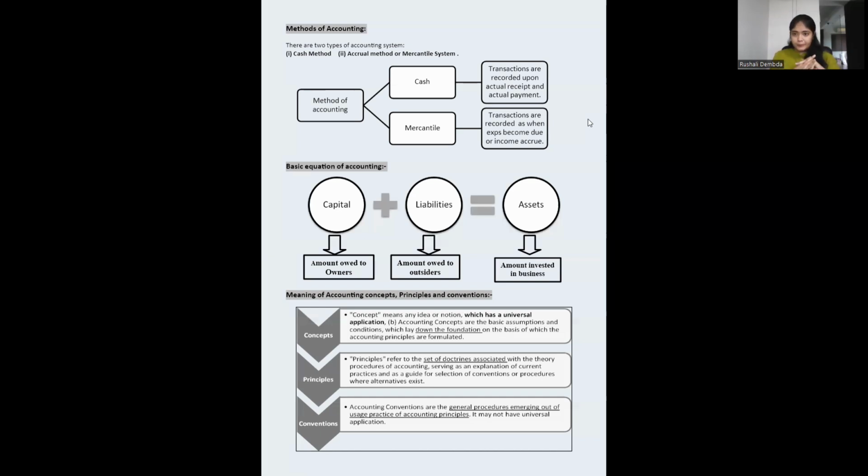Concepts are the basis of the business, and these concepts become the basis of forming the principles. Conventions are something we do in the regular day. This may differ. I'm following a particular thing in Maharashtra, in Agra you may not be following that. These are your conventions. I hope we are very clear about this.